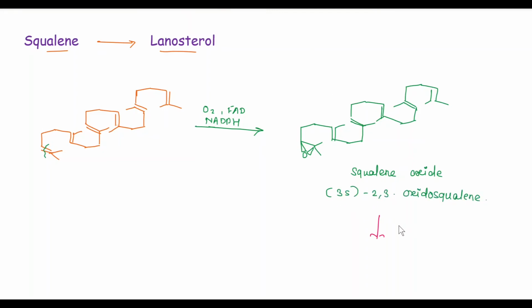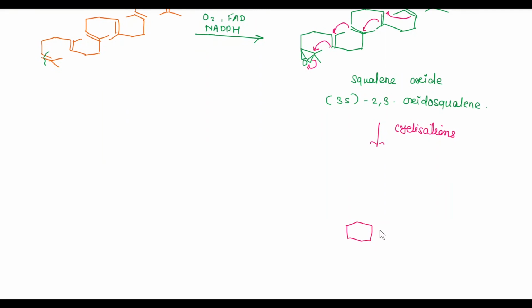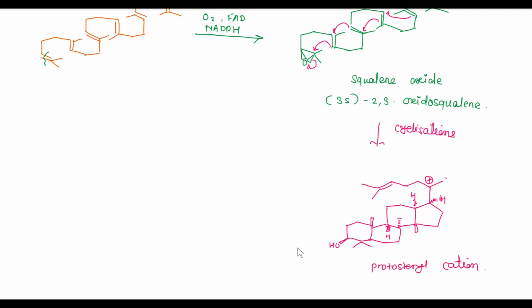In the next step, cyclization takes place in this way, and here opening of the epoxide takes place. Here a positive charge, and this cation is called the protosterol cation, which is found in animals and fungi. In the next step, loss of a proton gives an alkene.